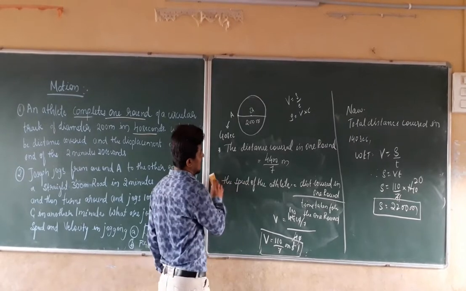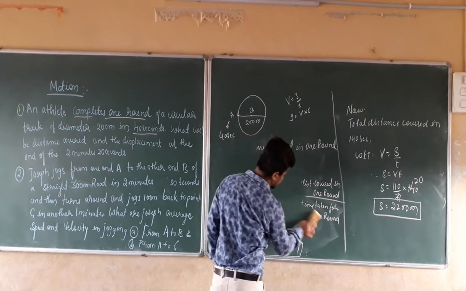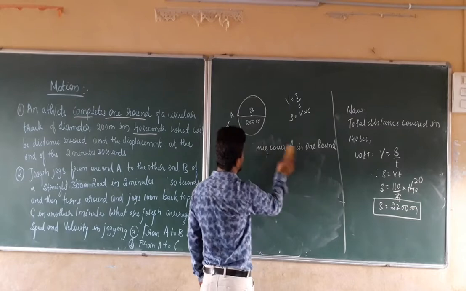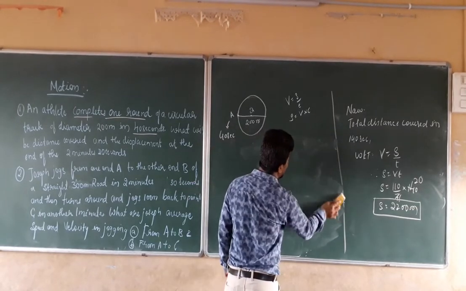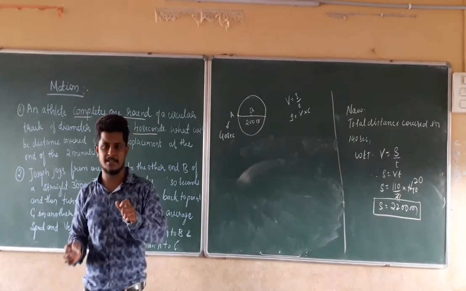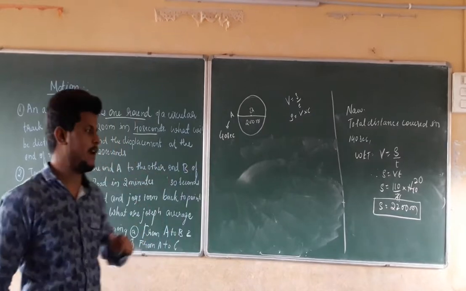Now, next, what do you have to find out? We have to find out the displacement here. How are you going to find out the displacement, and what do you mean by displacement? Displacement is nothing but the minimum distance between 2 points, that is the initial position and the final position.